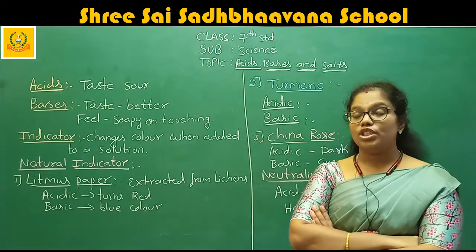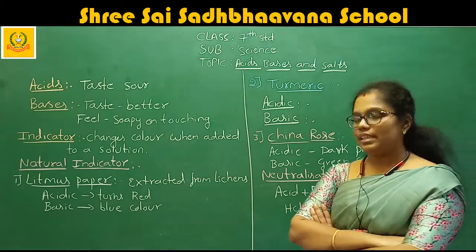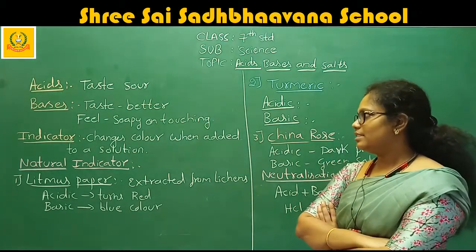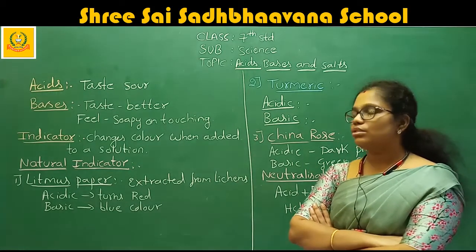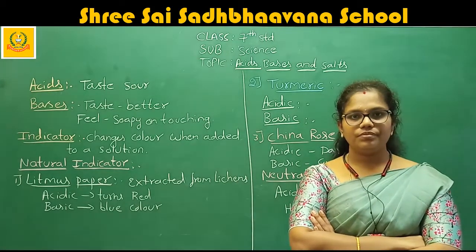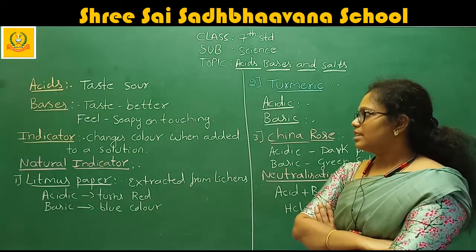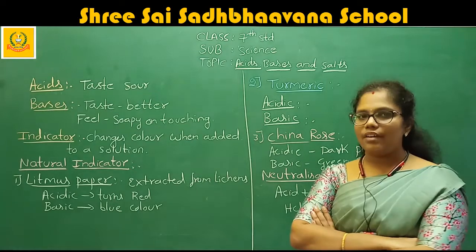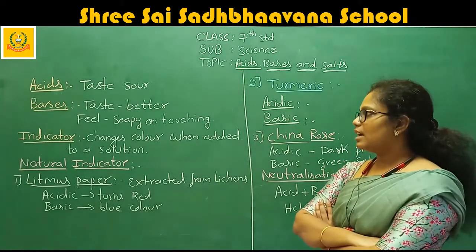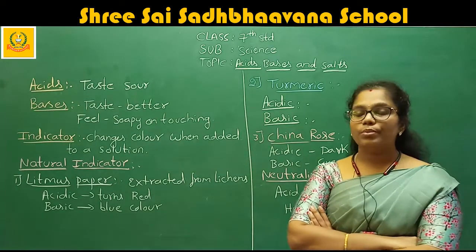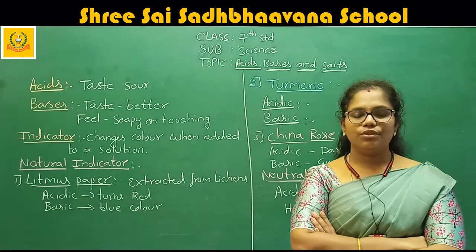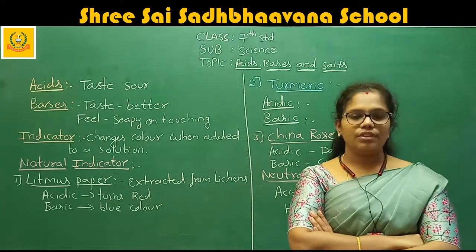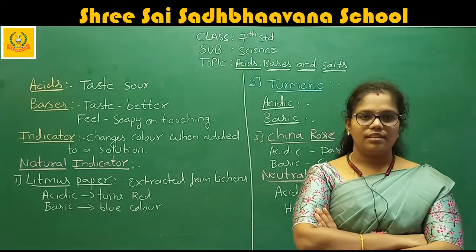The substances which are bitter in taste, and also have a soapy feel to the touch, are known as bases. If you touch it, you feel it is soapy in nature. These are the two important definitions of acids and bases.